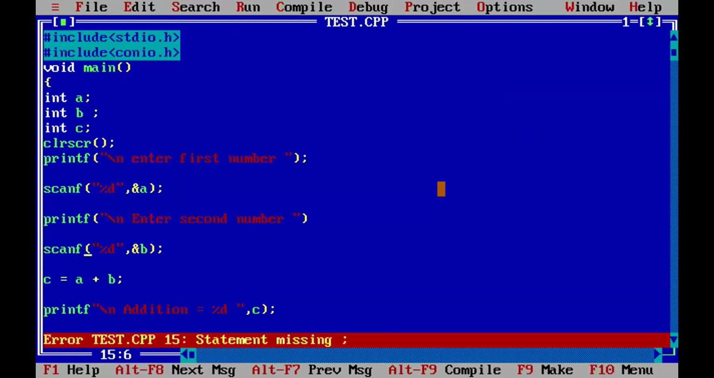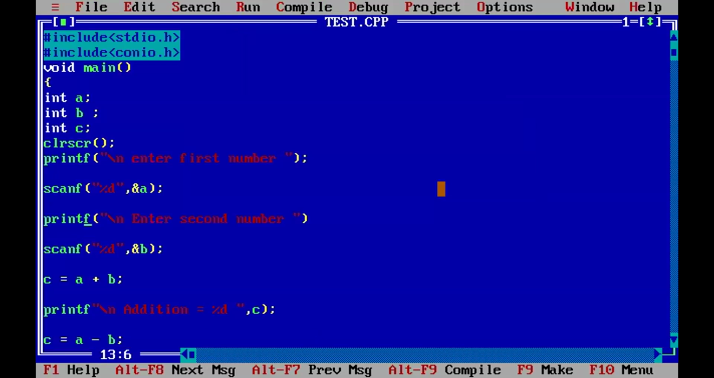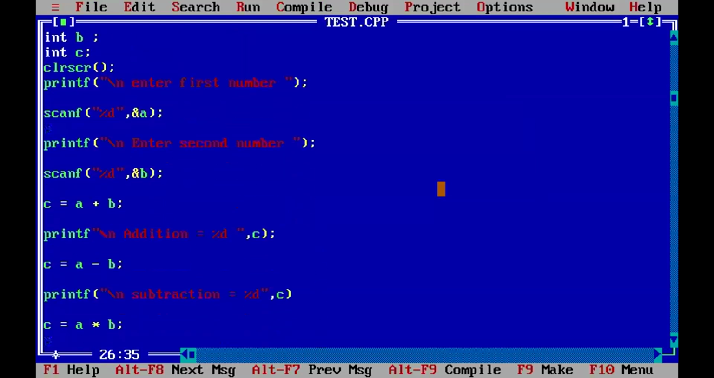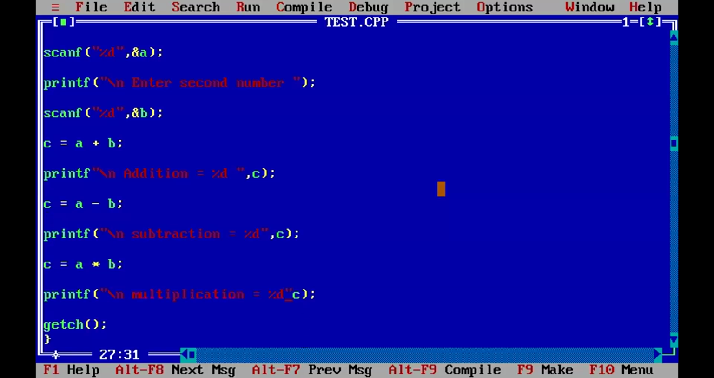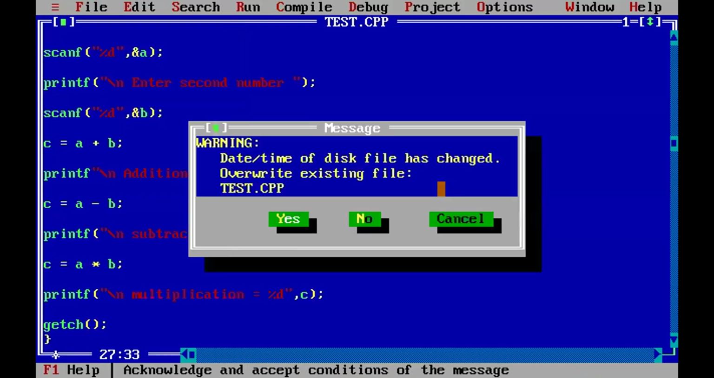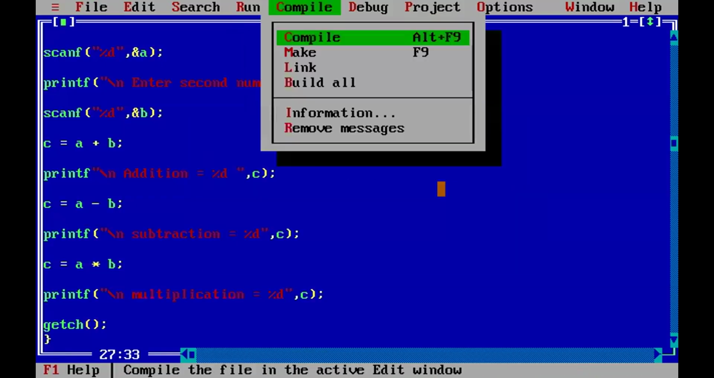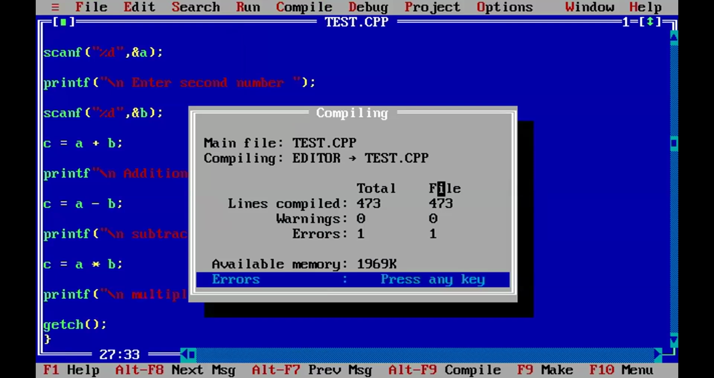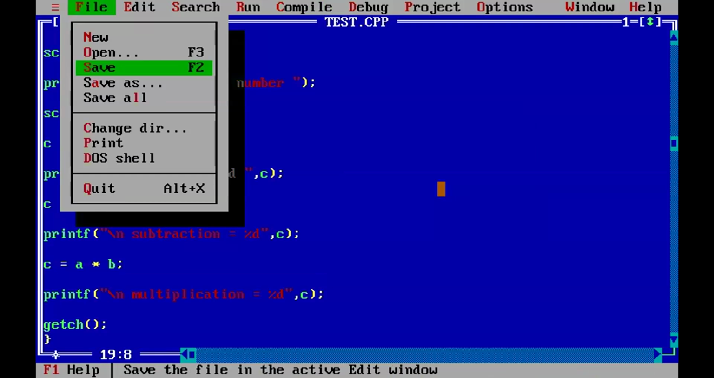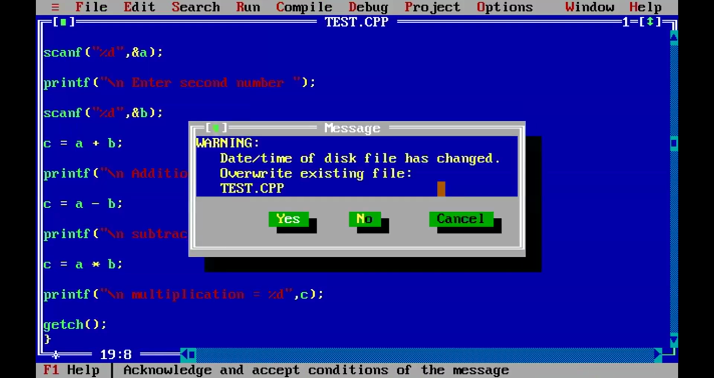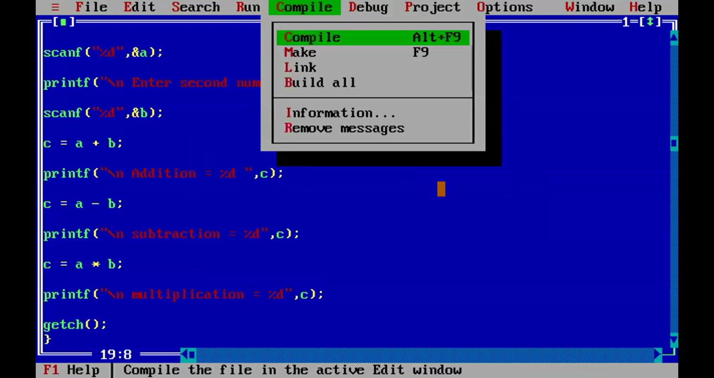Let us correct the mistakes here. Next errors: here a semicolon is missing, and here also a semicolon is missing. Next here, a comma is missing. Now save it, overwrite, yes. Now compile. Still one more error. Here is the error. Now save it, overwrite, yes. So compile.